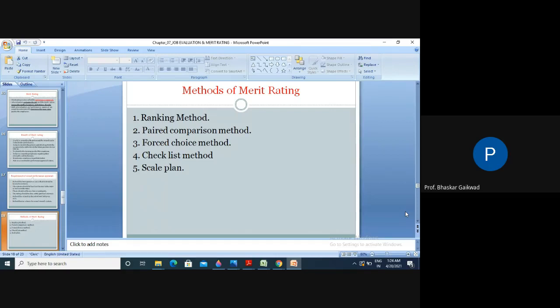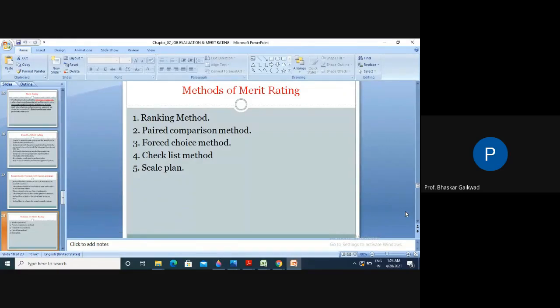Paired comparison is defined as the ranking of a series of items by means of a series of comparisons between all possible pairs of items. This method is used when it is difficult to compare an individual's rating with the entire group of employees, but easy to compare two, man to man, depending upon the requirements. You can compare one man with the other four or five men, but this is limited to the workers in the organization.